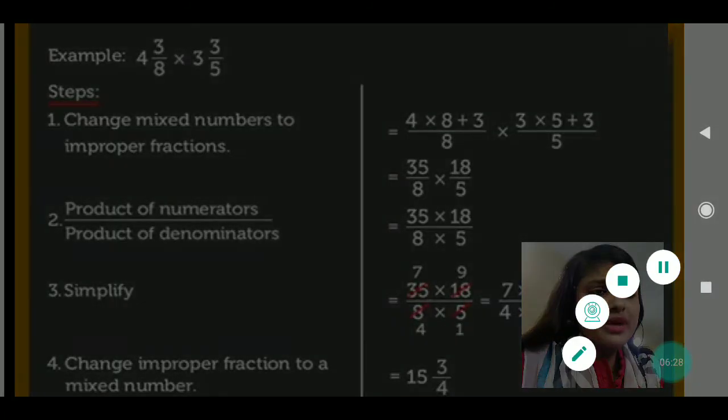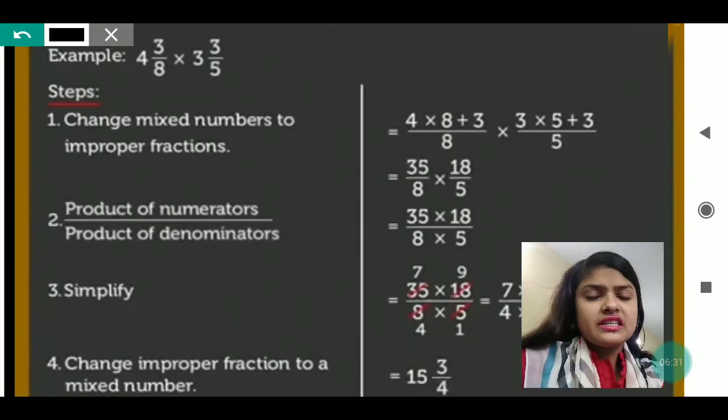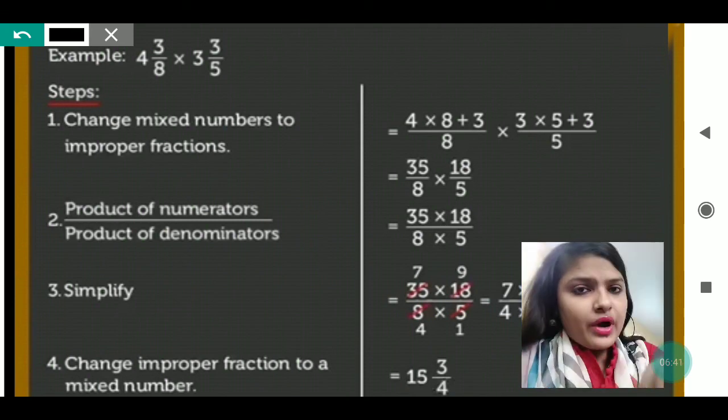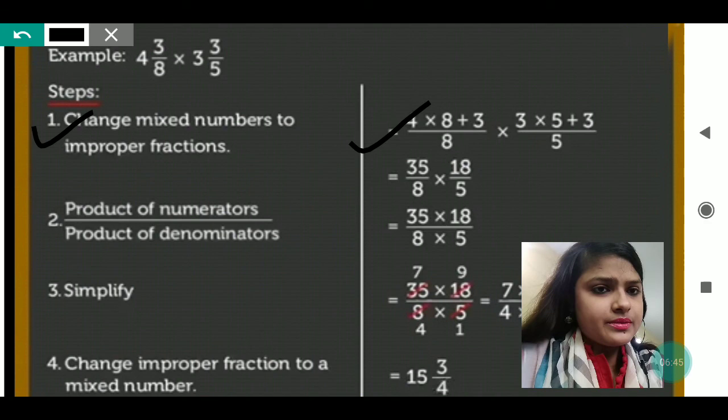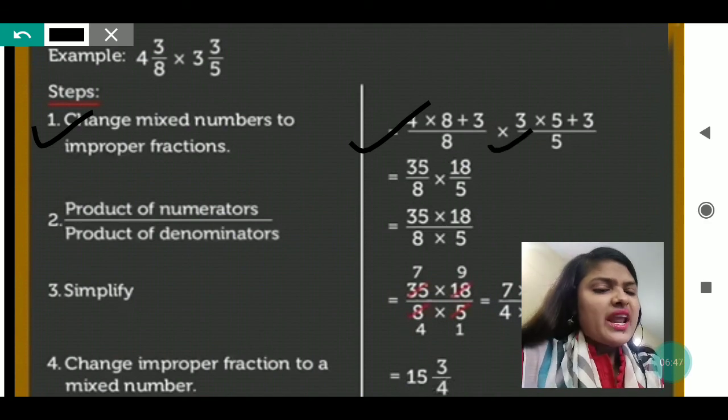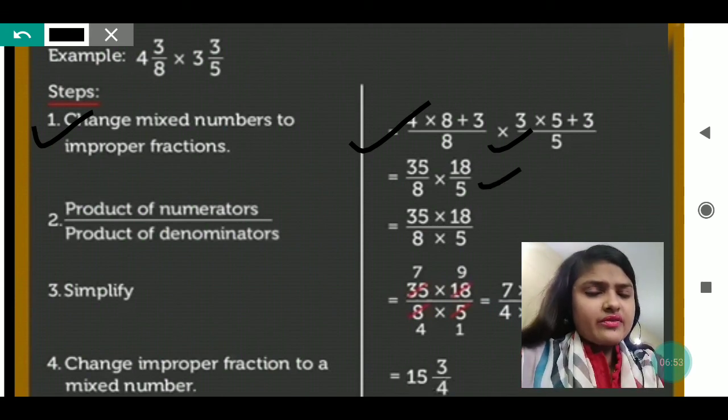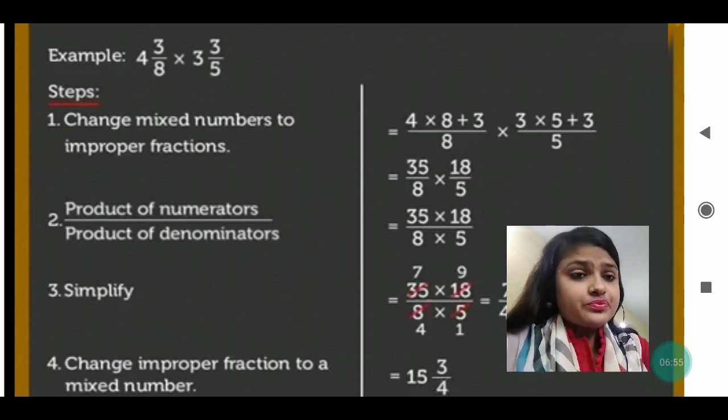This question also, my dear, you can see. In this question it is written 4 3 by 8 into 3 by 5. So what is written? Change the mixed numbers to improper fractions. First point, change the mixed numbers into improper fractions, which I have done here. You can see, when I have changed this, I have got 35 by 8 and 18 by 5.